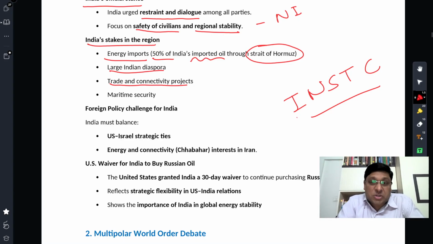It's an important connectivity project for us. So Chabahar Port becomes very important. Iran at war brings that entire project into trouble.